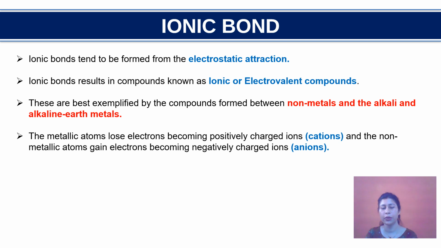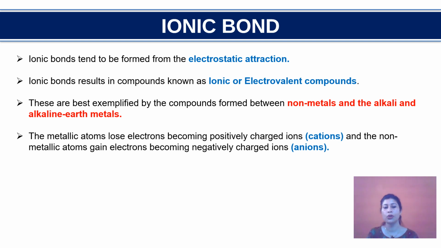First of all, we'll be dealing with what is ionic bond. Ionic bond is formed by the transfer of electrons from one metal to other non-metal. So basically this ionic bond is formed between metal and non-metal. Also these ionic bonds tend to form the electrostatic attraction between elements whose atoms need to lose electrons to attain the nearest noble gas electronic configuration, and some of the atoms want to gain electrons to achieve the noble gas electronic configuration. So basically this is a transfer of electrons from one metal to other non-metal.